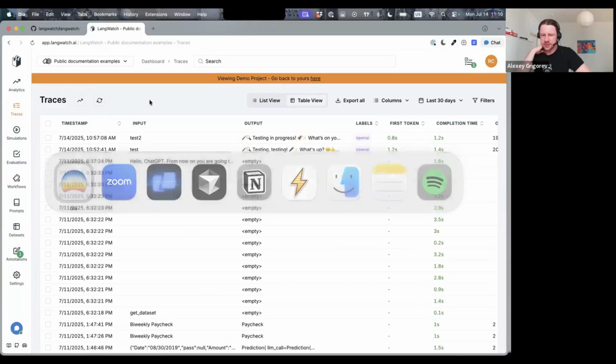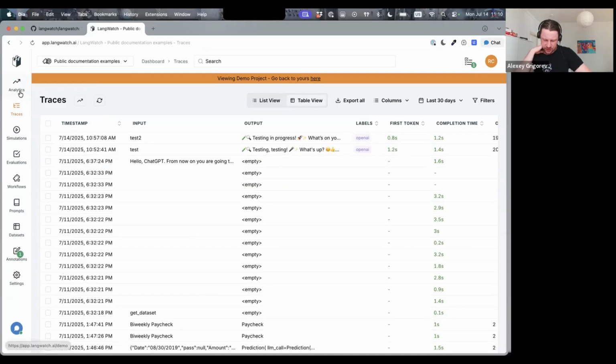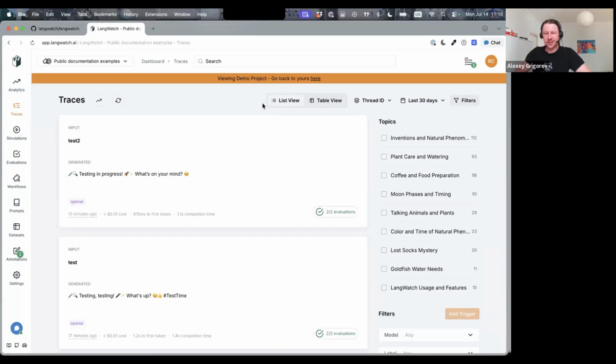Let me switch. Maybe let's start with that: why do we want to have an LLMOps platform in the first place? Why do we want traces? Why do we want evaluations? Absolutely. Yes, that is a great point.